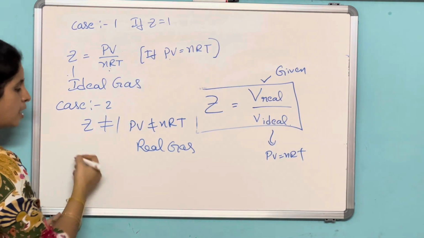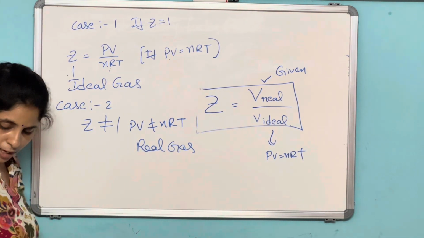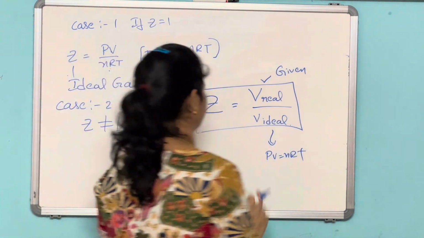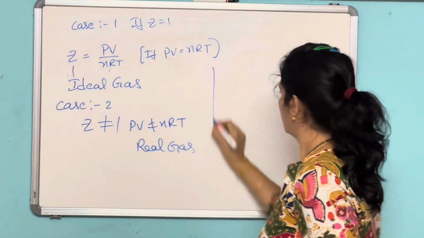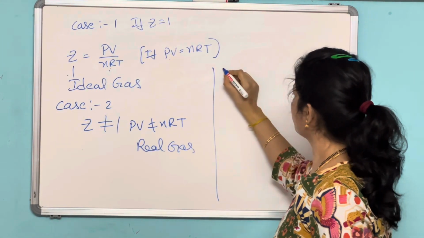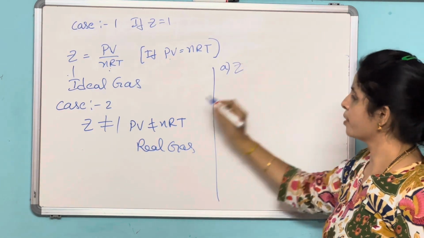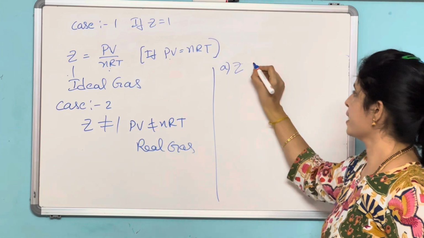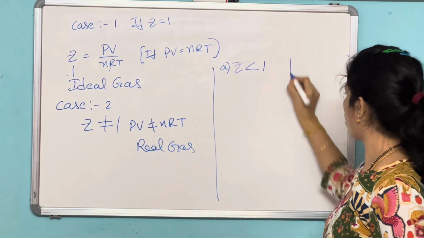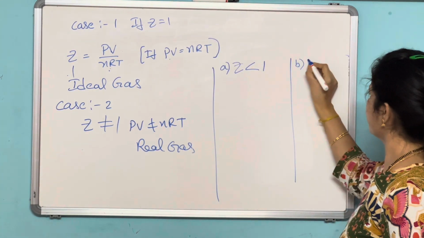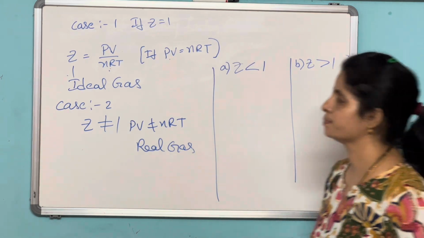So if Z is not equal to 1, there are two cases: Z may be less than 1 or Z may be greater than 1.